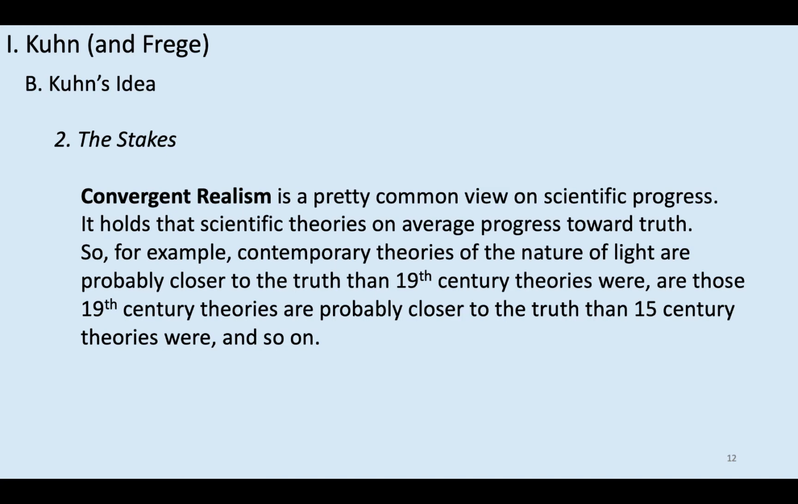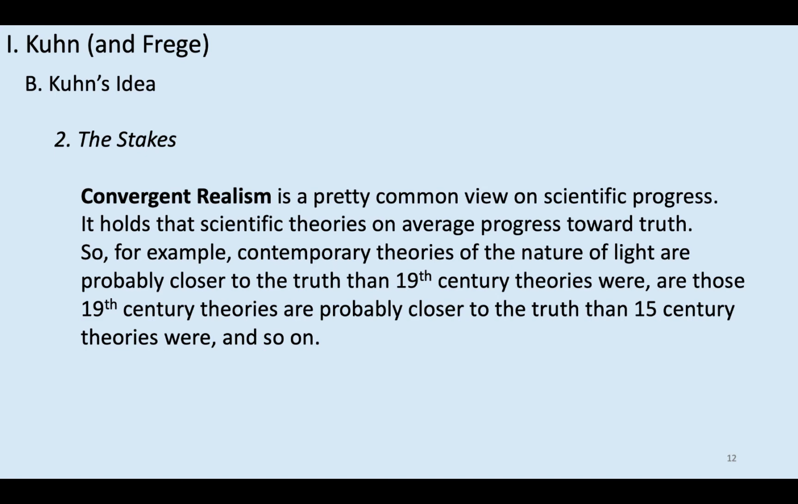Now, convergent realism does not imply that every scientific claim that gets advanced is better than a competing claim that came before it. Instead, it implies that, on average, theories move closer to the truth. So the fact that Einstein advanced his theory after Newton and that Einstein's theory supplanted Newton, that is, the community as a whole decided that Einstein's theory of gravity was superior to Newton's, provides some evidence that Einstein's theory is closer to the truth than Newton's was.